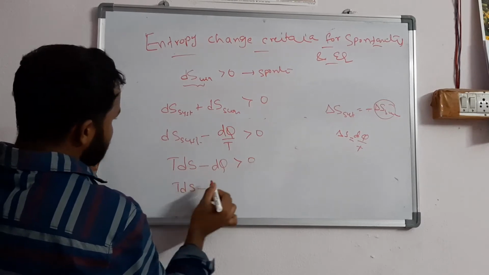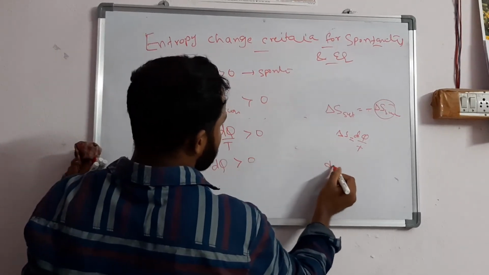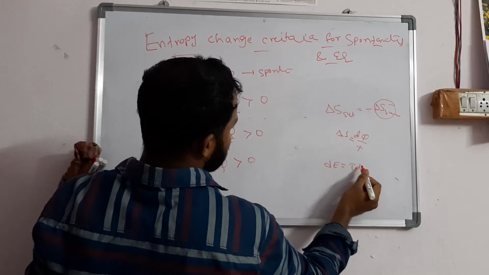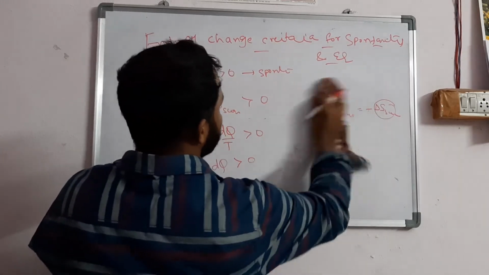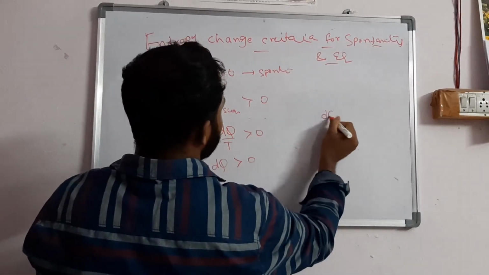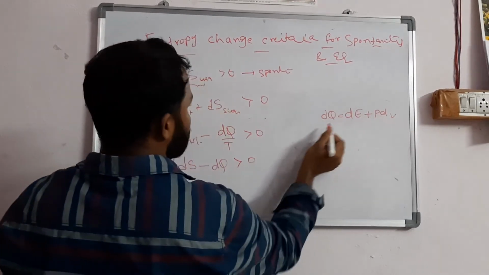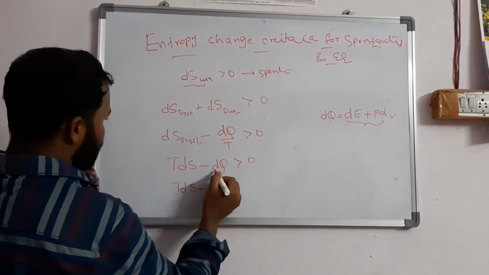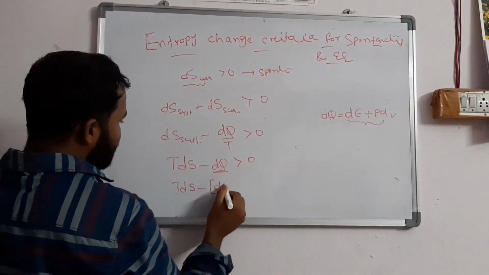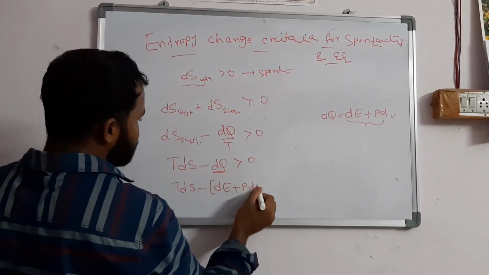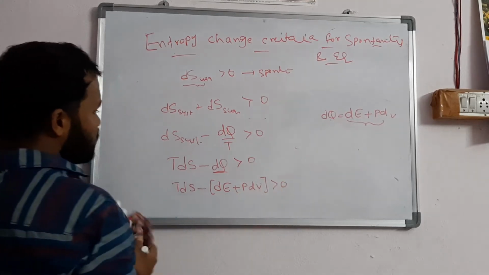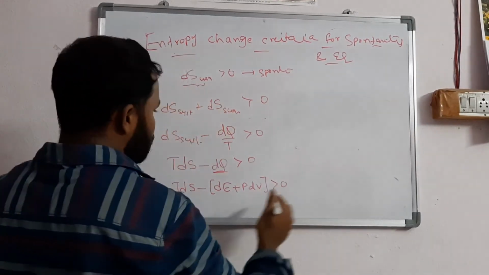TdS minus dq is less than 0. From the first law of thermodynamics, dq is equal to dE plus PdV. So I can write TdS minus dE plus PdV is less than 0, right? After writing this, this is equation number 1.